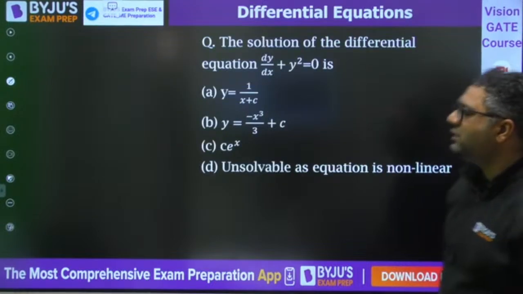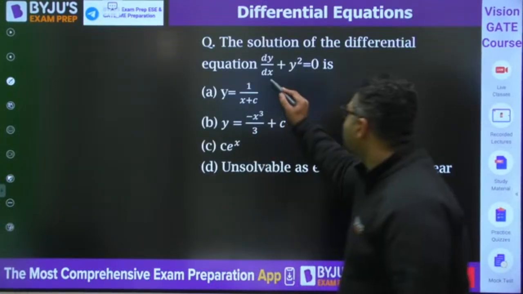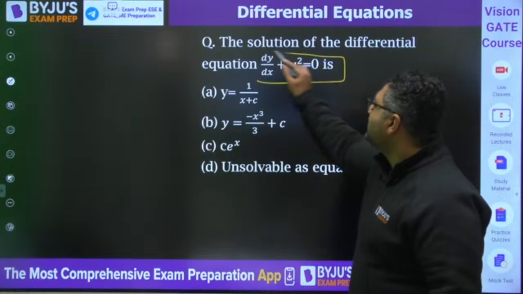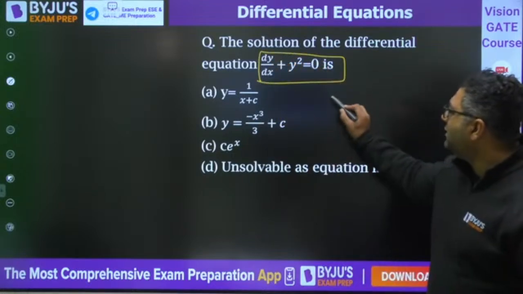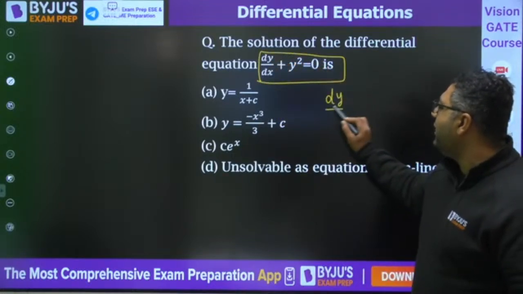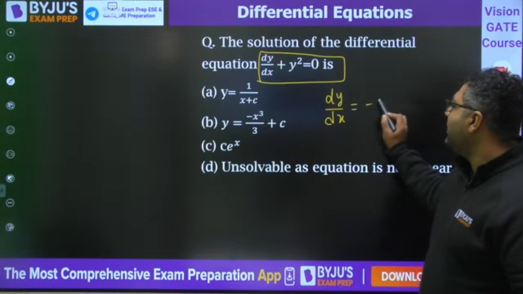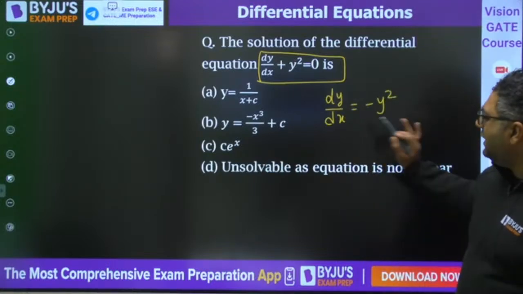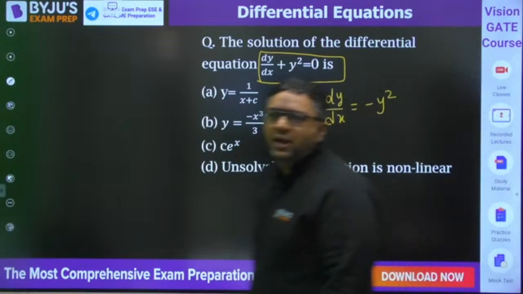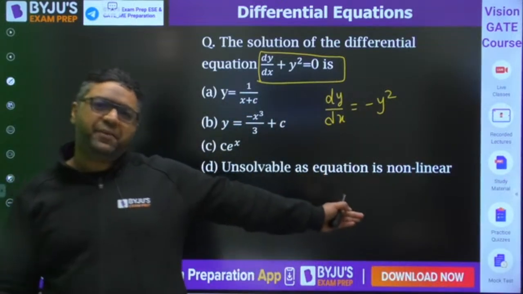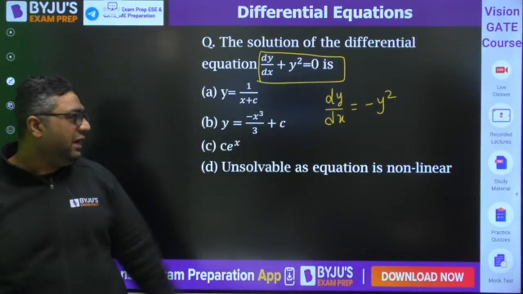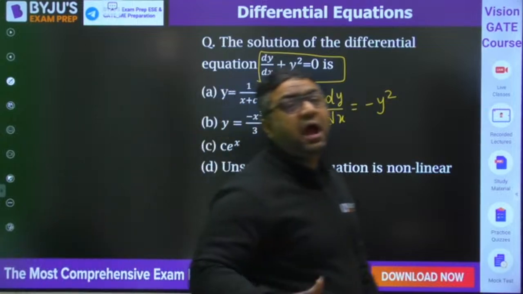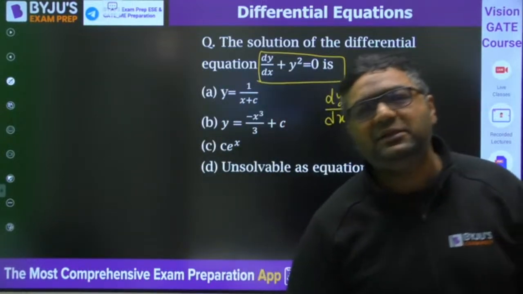So let us start one question on that. This question is a previous year question. You can see this question. If you write this equation as dy by dx, you can write it as minus y square. So can you see, it can very easily be done with variable separable, and here the variables are already separate, so we need not worry about that. If variables are not separate, we have to convert it into the variable separable form.